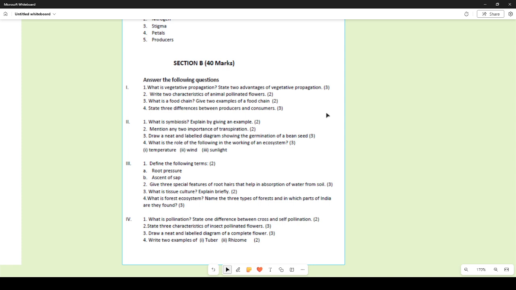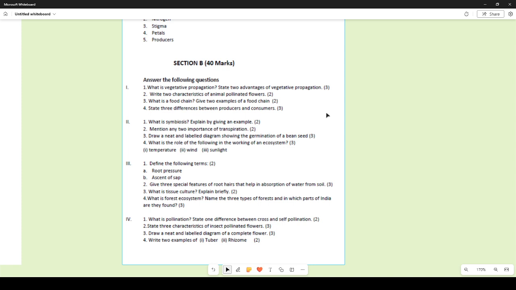State three characteristics of insect pollinated flowers. They are brightly colored, they have nectar, many a time they produce scent, and they have a stigma which is pretty sticky, so that the insects, when they come and sit on the flower, will leave the pollen behind.